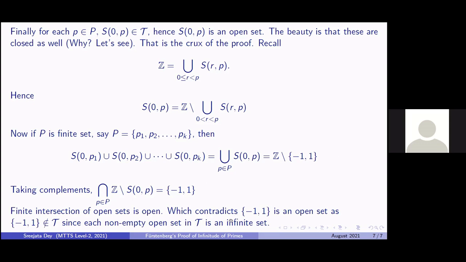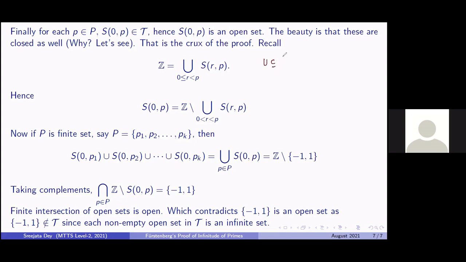Why? Because each non-empty open set in tau must be an infinite set. Why do I say that? That is inherent in the very construction of tau and the choice of script B. What was tau defined as?